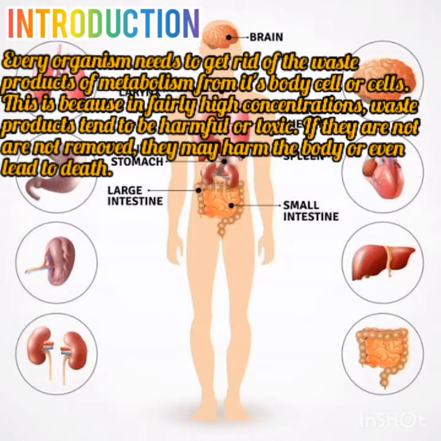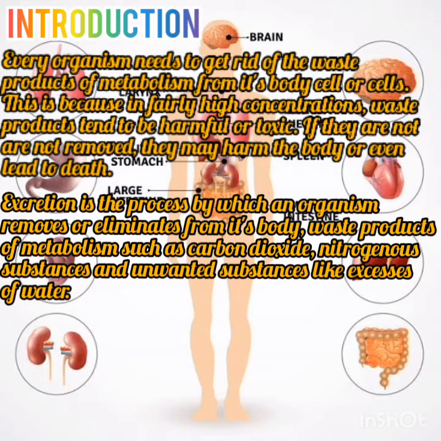Every organism needs to get rid of waste products of metabolism from its body cell or cells. This is because in fairly high concentration, waste products tend to be harmful or toxic. If they are not removed, they may harm the body or even lead to death. Excretion is the process by which an organism removes or eliminates from its body waste products of metabolism such as carbon dioxide, nitrogenous substances, and unwanted substances like excess water.